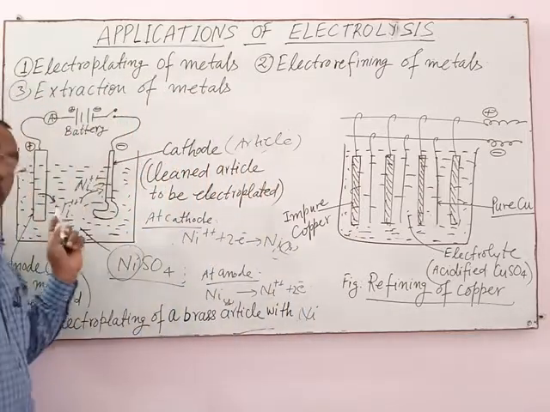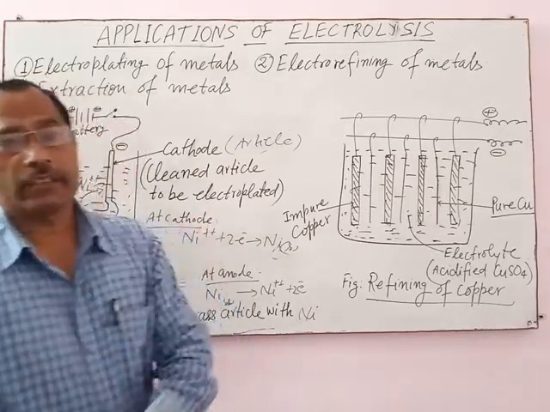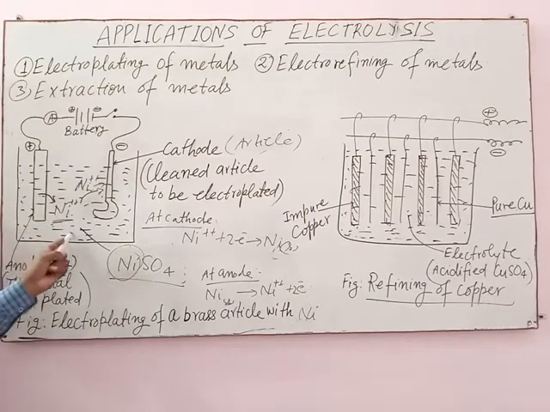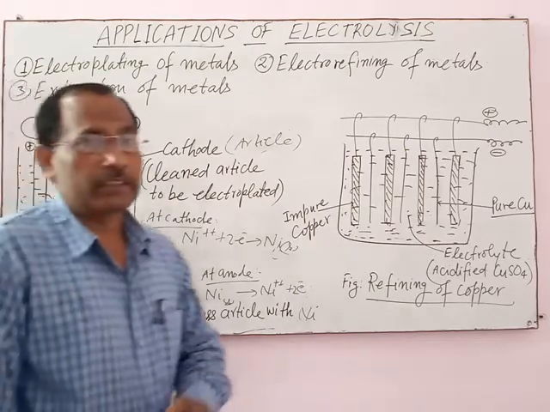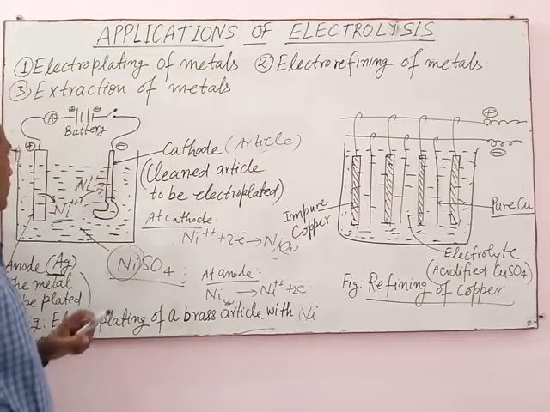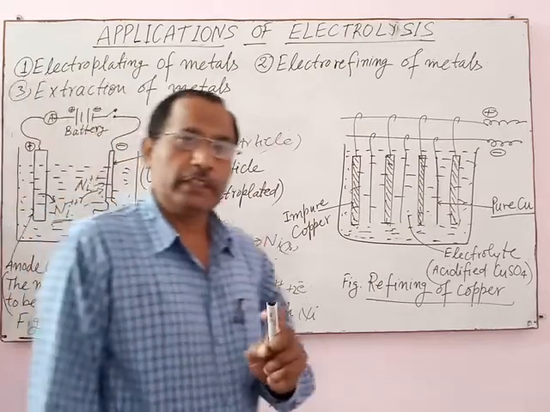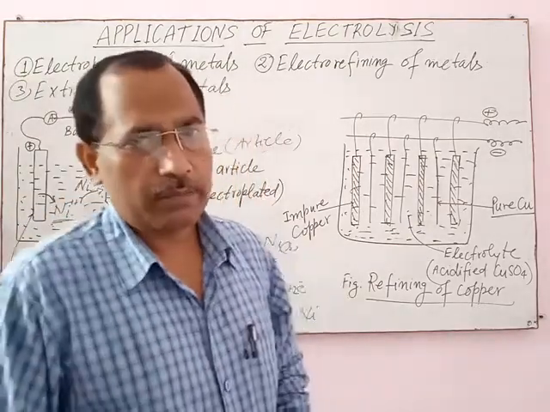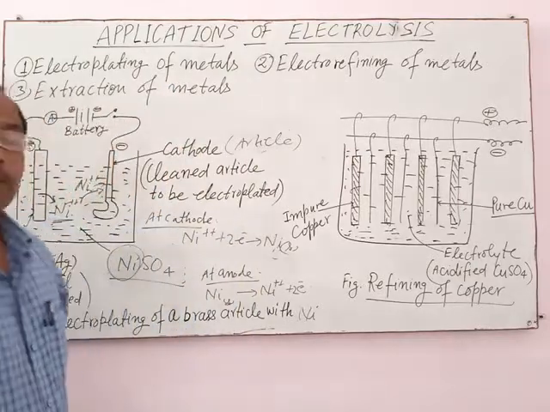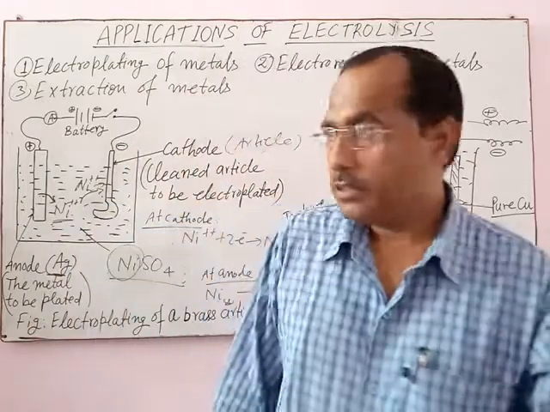Oxidation takes place at anode and reduction takes place at cathode. The electrolyte must contain the same ion of the superior metal, and low current, low DC for a long time gives an effective coating on the surface of the article. This is all about electroplating.